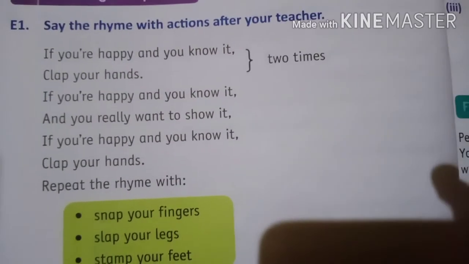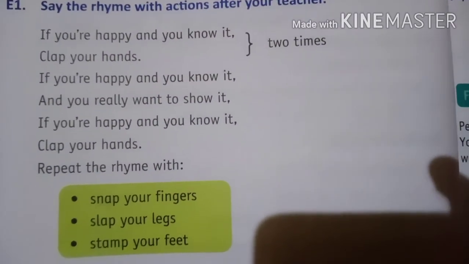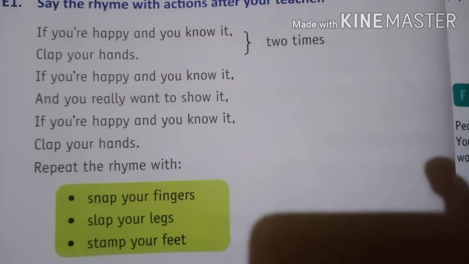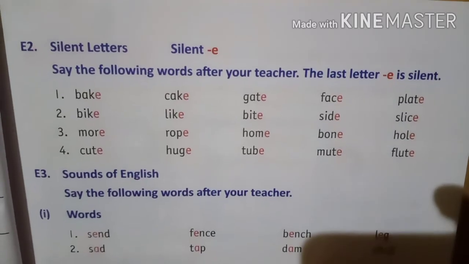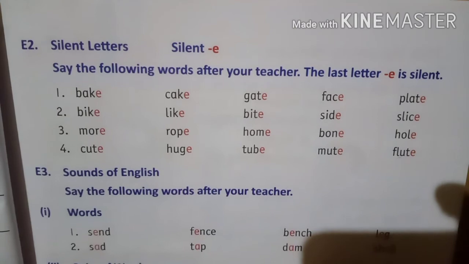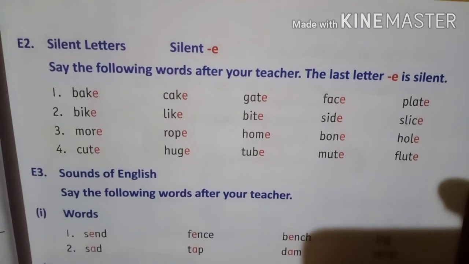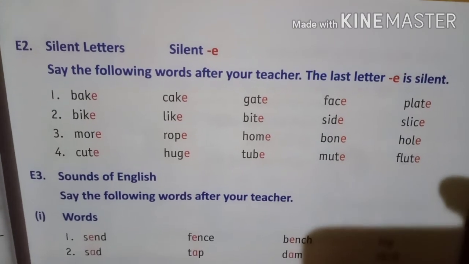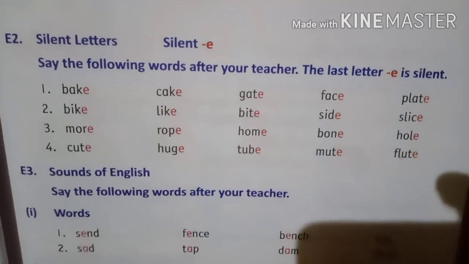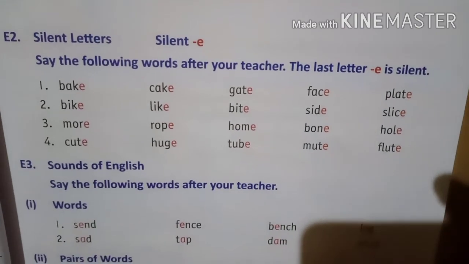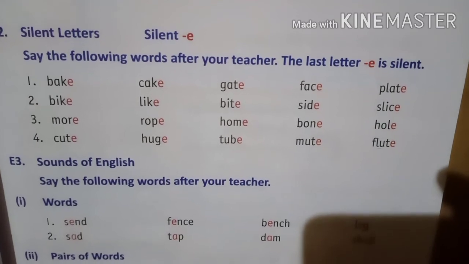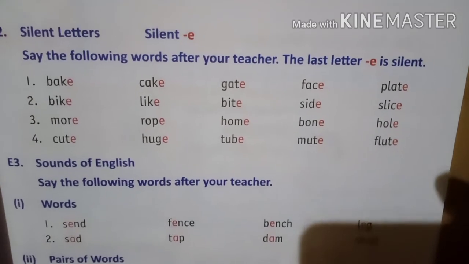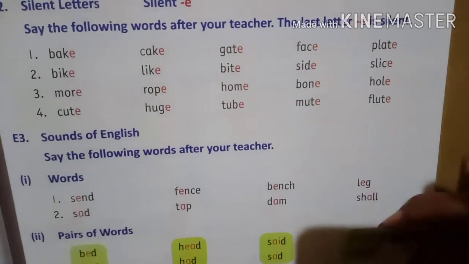Dear students, this is a small rhyme. You have to repeat the rhyme and learn it. Let's move forward now. E2, silent letter E. Say the following words after your teacher. The last letter E is silent. Okay, here the letter E is silent. I will read.